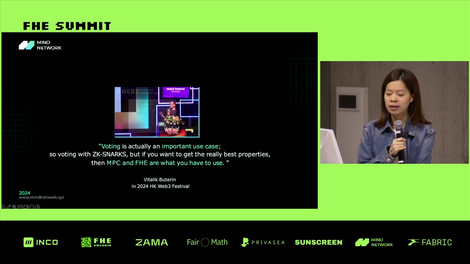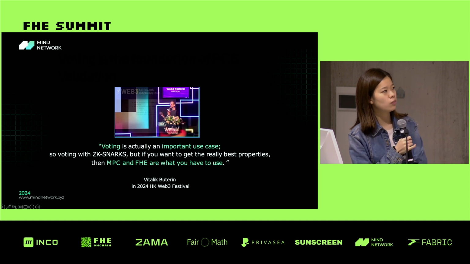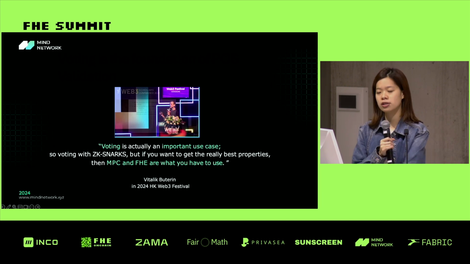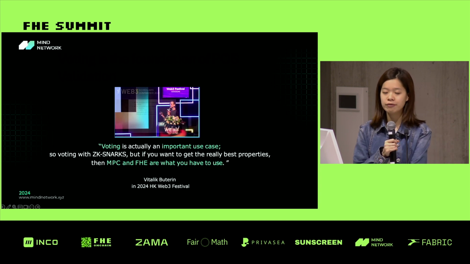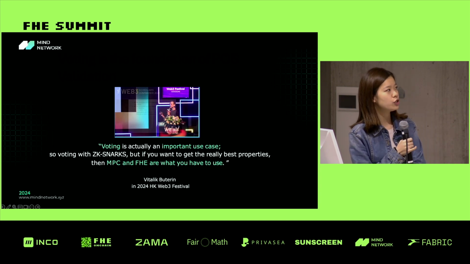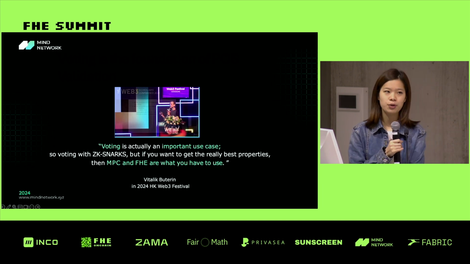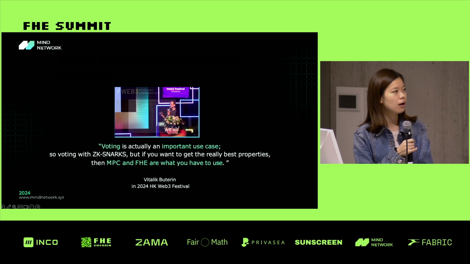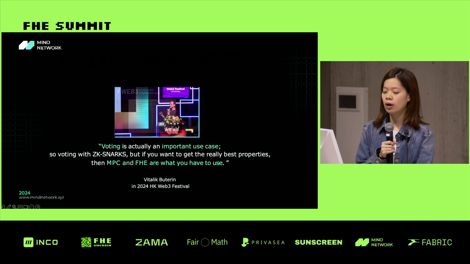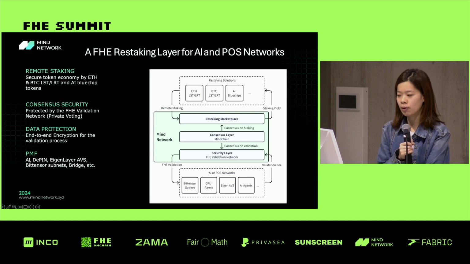But he mentioned at the 2024 Hong Kong Web3 Festival that if you want the best properties, especially security properties, then MPC and FHE are what you have to use. Because FHE is the Swiss knife of cryptography. It's fully encrypted and can provide the best encryption and security properties. So based on this idea, we have a restaking layer for AI and PoS networks.